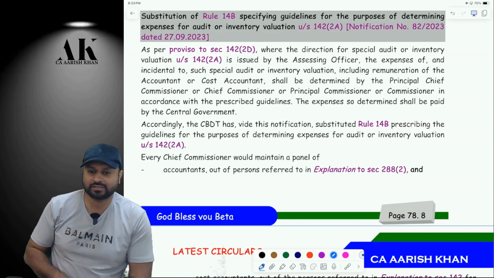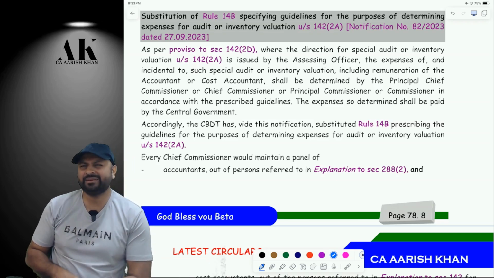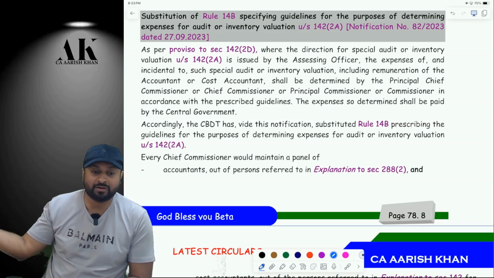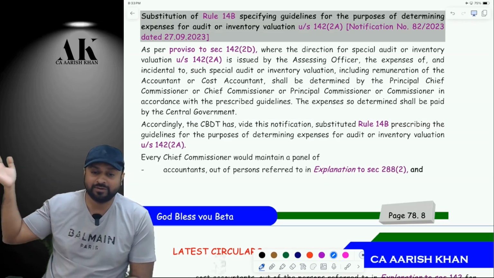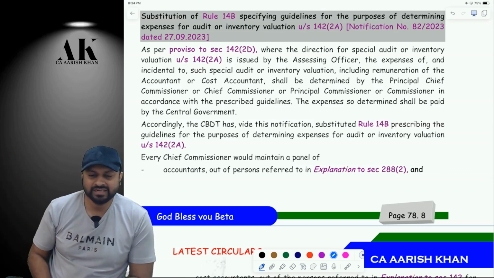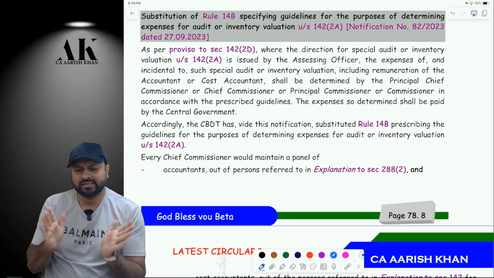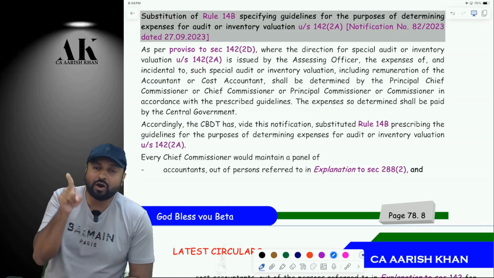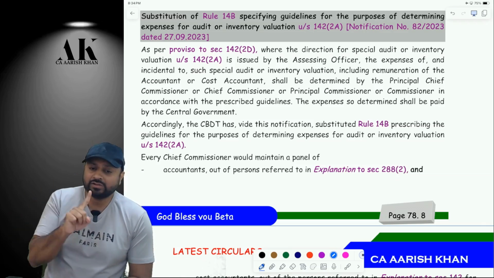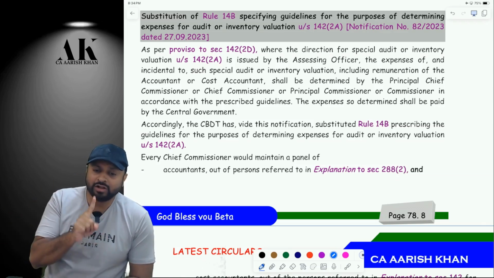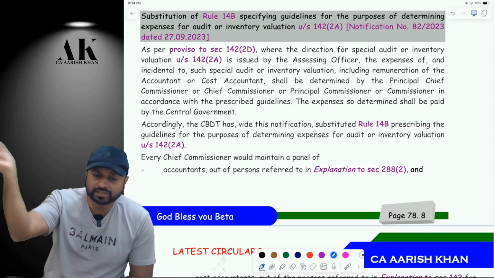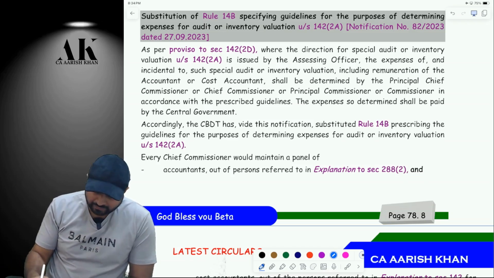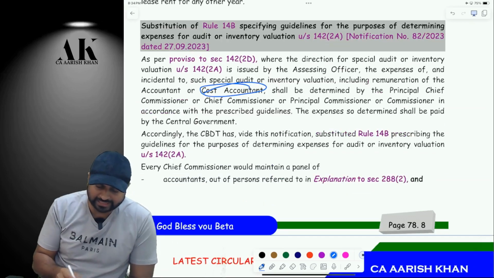And who will pay their fees? Central government. At that time, I guess I told you the fees is very high. It is 3,750 rupees per hour for non-qualified people and 7,500 per hour for qualified people. Do you remember that? Yes, sir. Everything is same. Nothing changed. It is just that we all know that there is one amendment made by Finance Act 23 which says that now the power under 142A is not only for special audit, but it is also given to the cost accountant, remember, for valuation of inventory. So wherever there was a chartered accountant, they have put the words cost accountant. That's it. This is the only amendment.